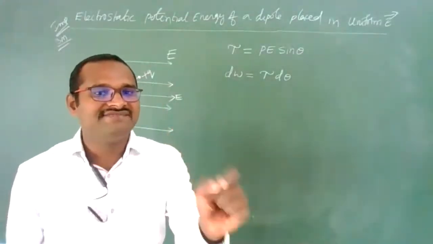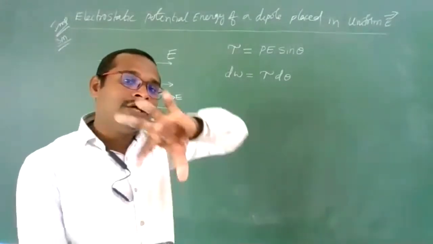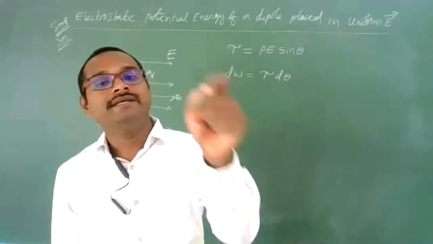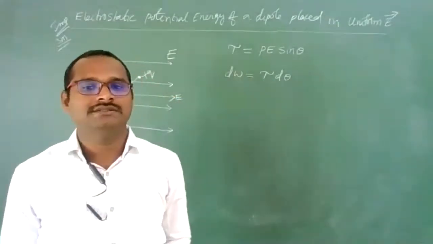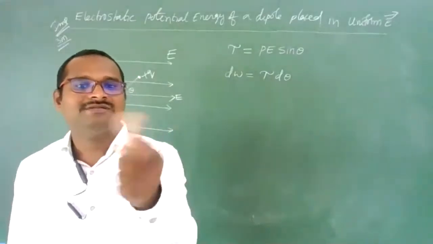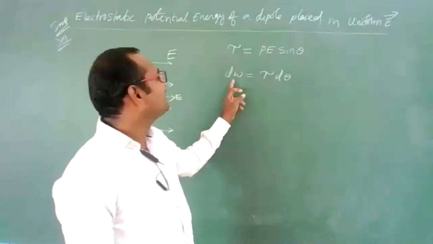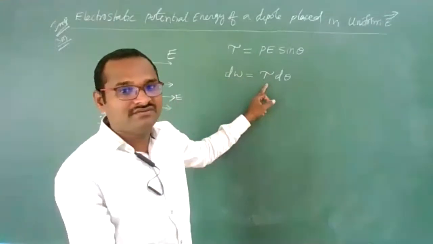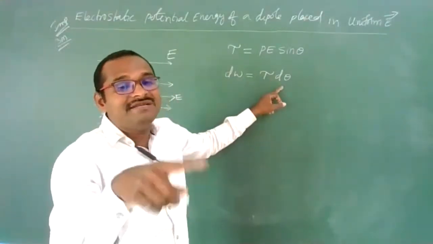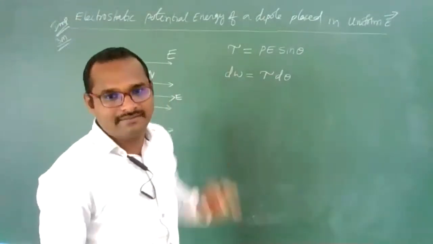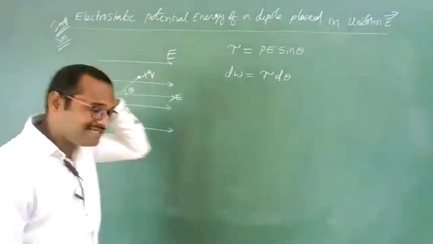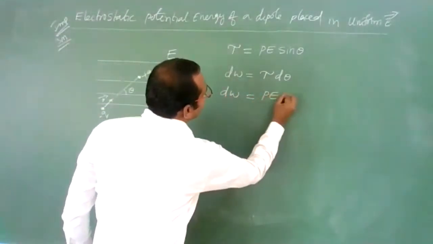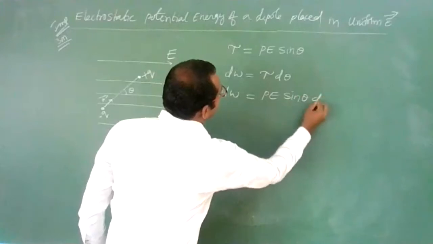dW can be written as F ds. Whereas in rotatory motion, work can be written as torque into angular displacement. So for a small angular displacement d theta, work done can be written as tau d theta. Tau can be replaced with F, d theta can be replaced with ds. So this is the formula. Clear, students? So this dW is equal to PE sin theta d theta.